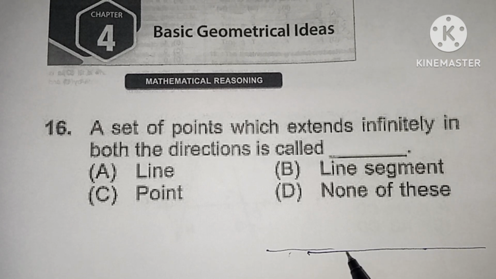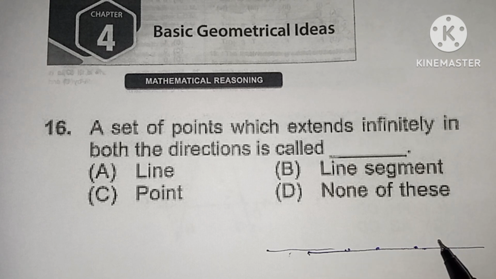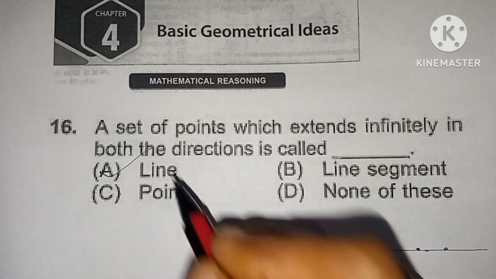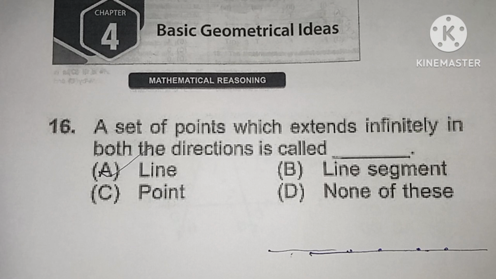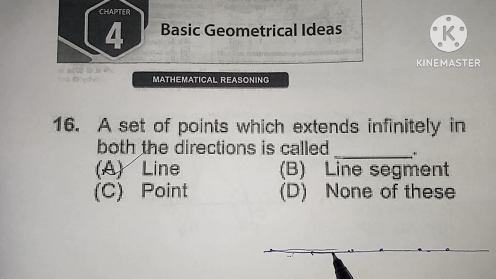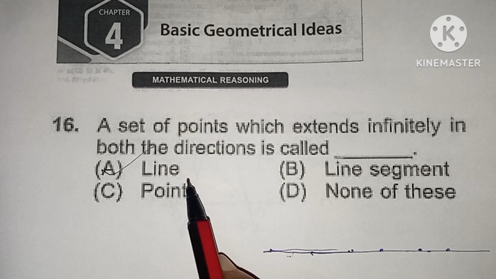So these are the points, and it can extend on both sides. Then it is said to be a line. So option A is the correct one. A set of points which extends infinitely in both the directions is said to be a line. A line does not have any endpoints.